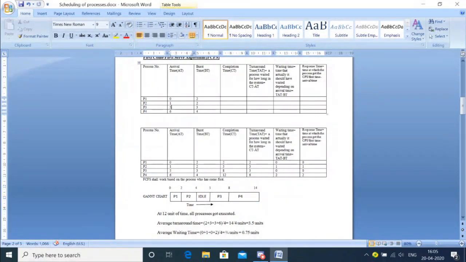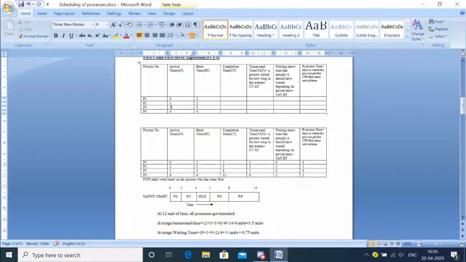Because when we see the table, the next process after P2 came at 5 seconds. But P2 completed at 4 seconds. So in between 4 to 5, I could not give anything, because at 4 no one came. It was only at 5 that P3 had come. So between 4 to 5, the CPU will remain idle. That means no process could be given, because no process was available in the ready queue. Hence this part will be idle.